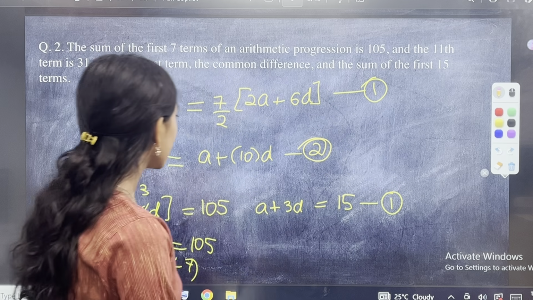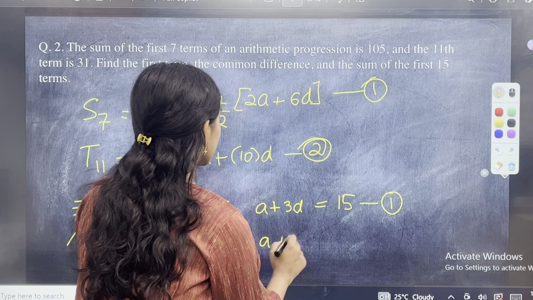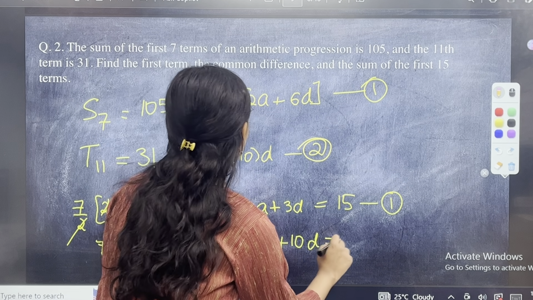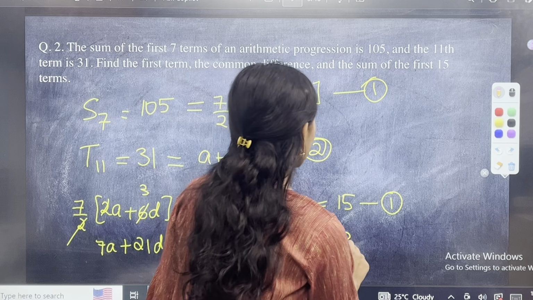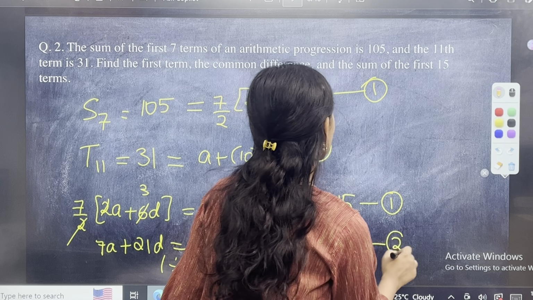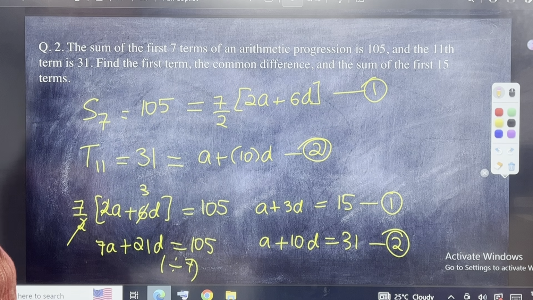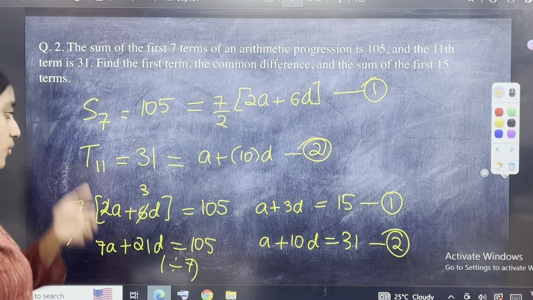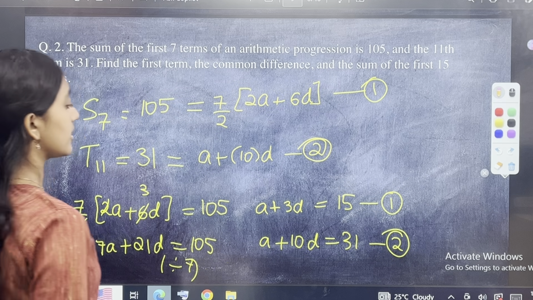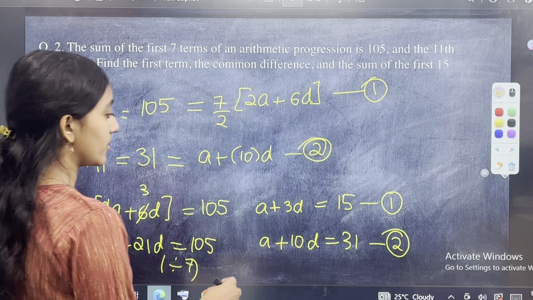My second equation is a plus 10d is equal to 31. This is my second equation. Now I have to solve these two equations. As I said, you can solve the two equations simultaneously, and let me just solve it simultaneously for the benefit of our viewers.